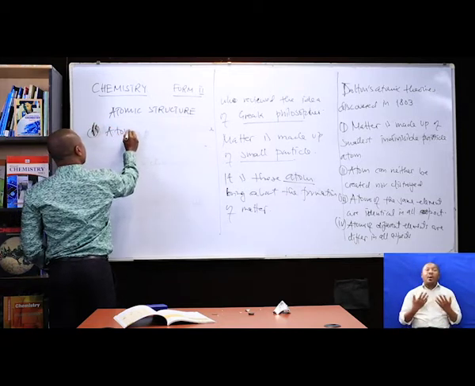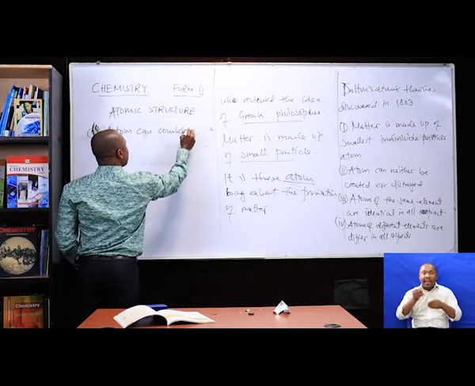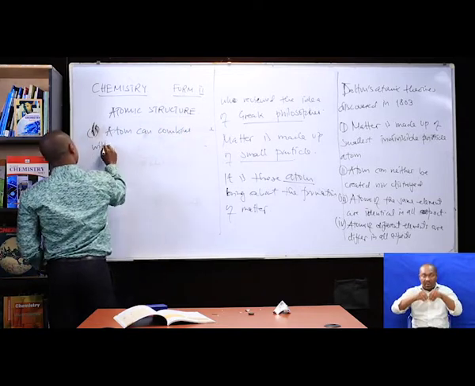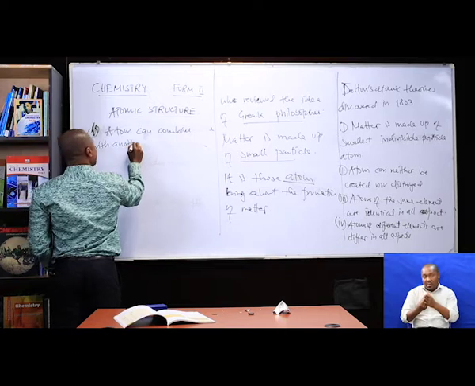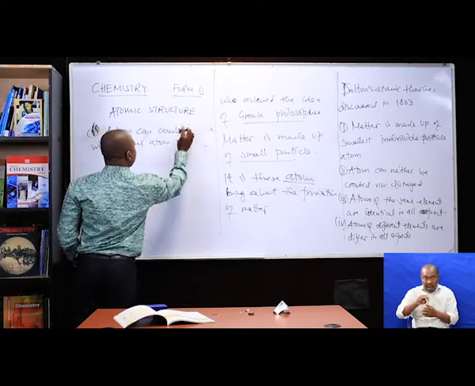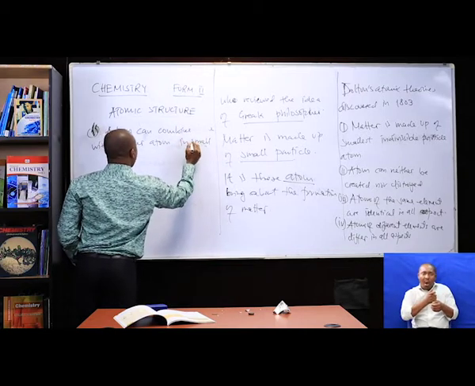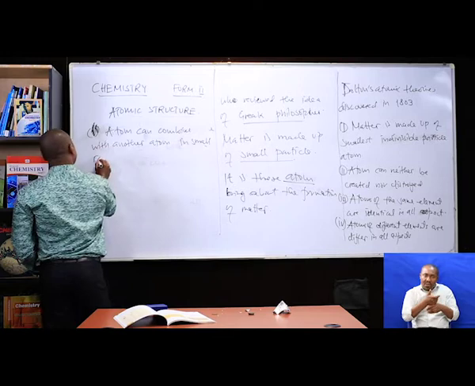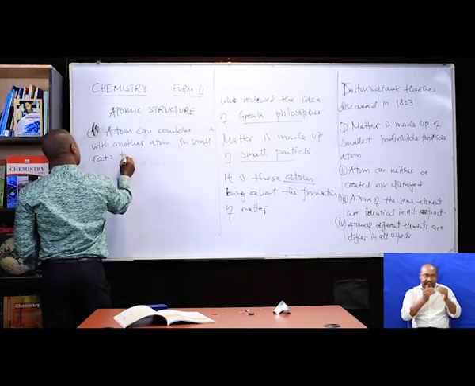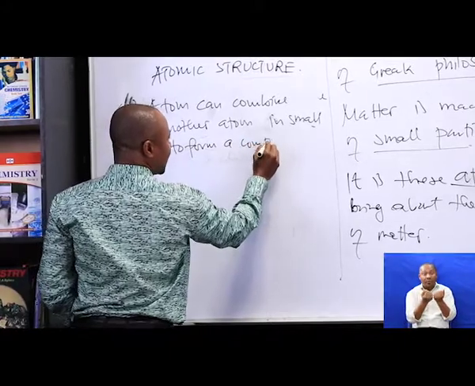That's all. The last one on which Dalton said, he said that atoms can combine with another atom to form, in small ratio, a compound.